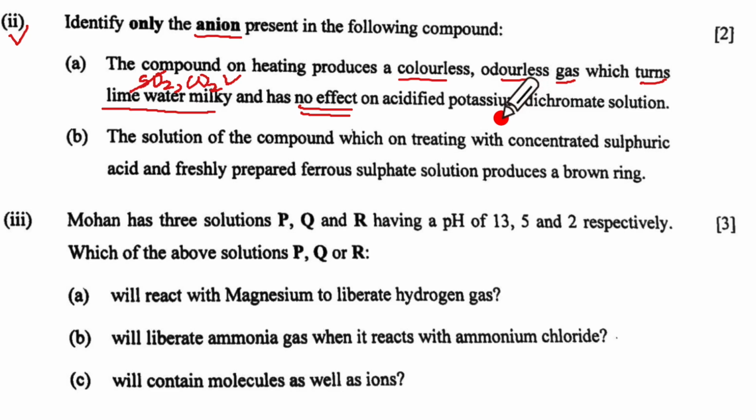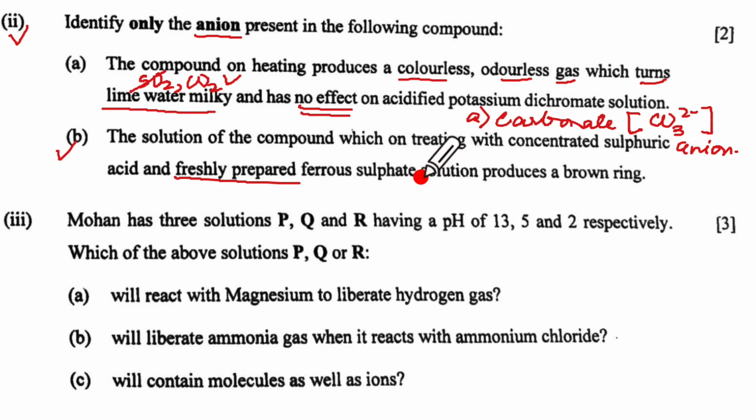So we will write the anion. We'll write A and we will write carbonate, and into brackets we will write the formula CO3 2 minus. Subpart B, a solution of compound which on treating with concentrated sulfuric acid and freshly prepared ferrous sulfate produces a brown ring.